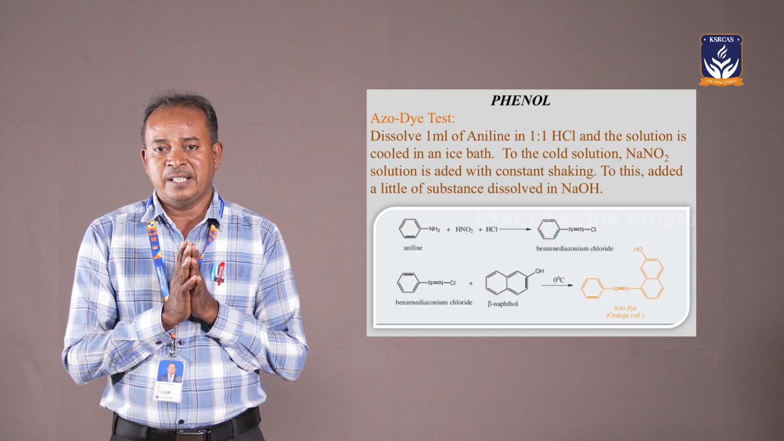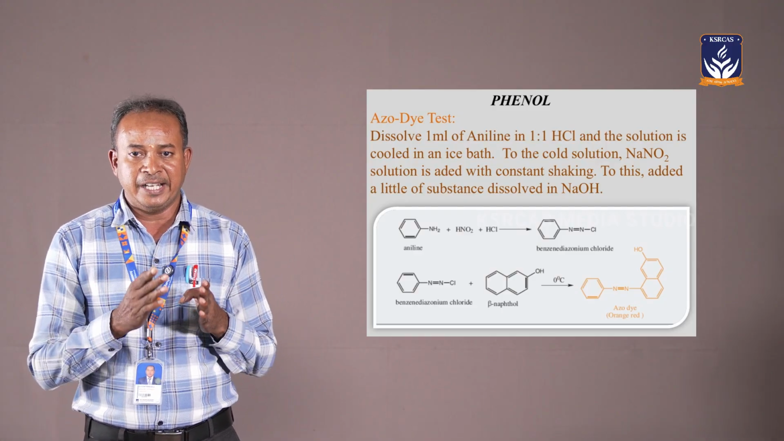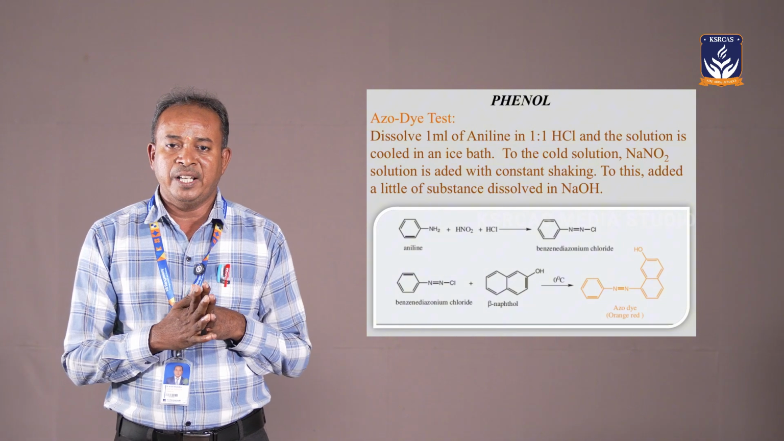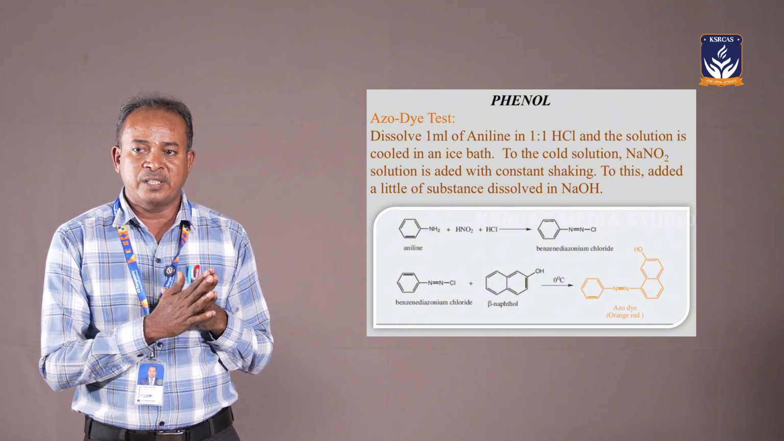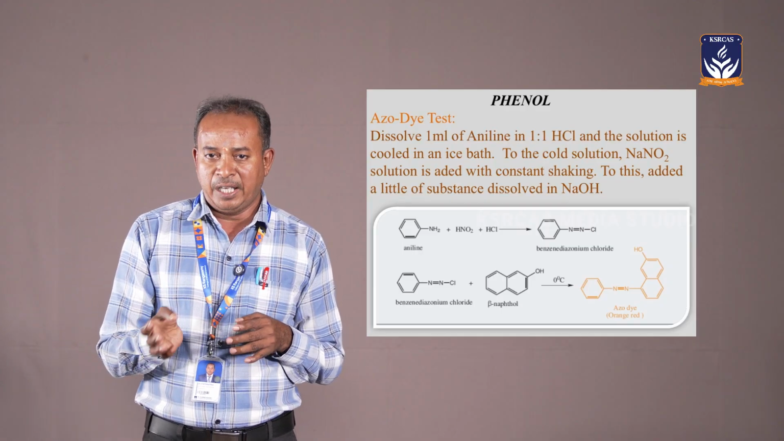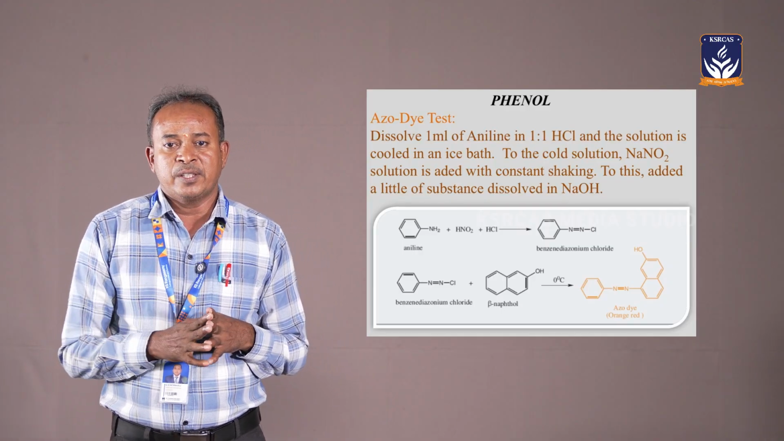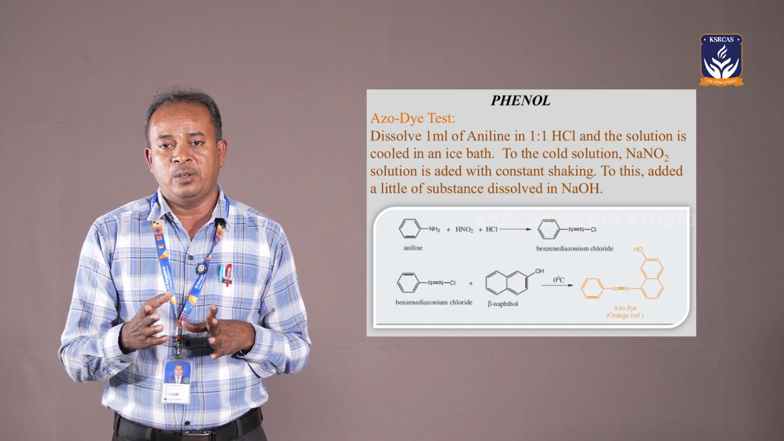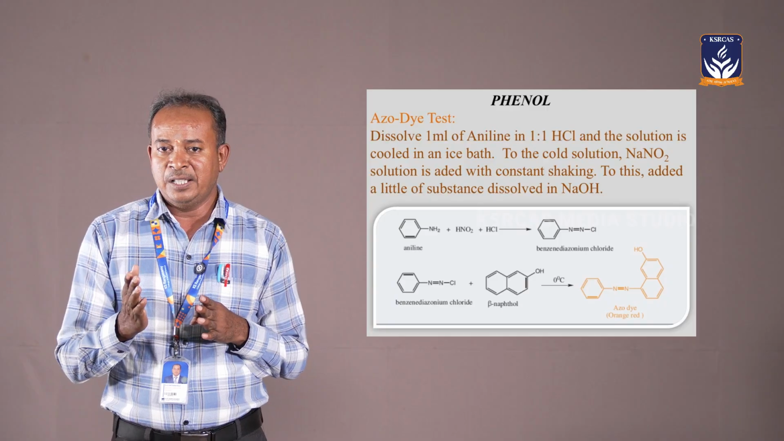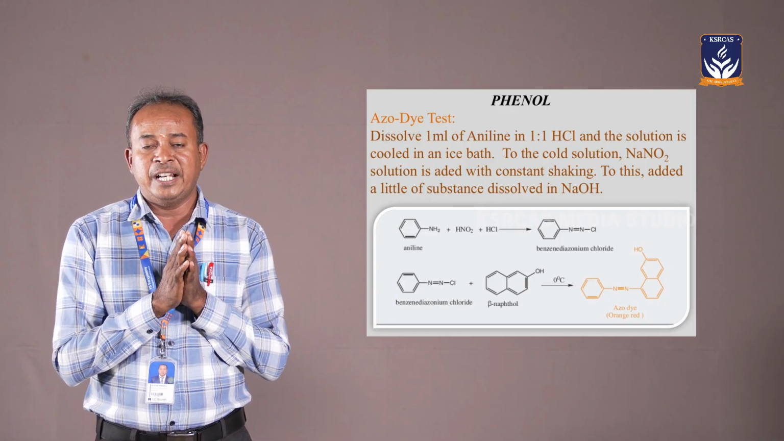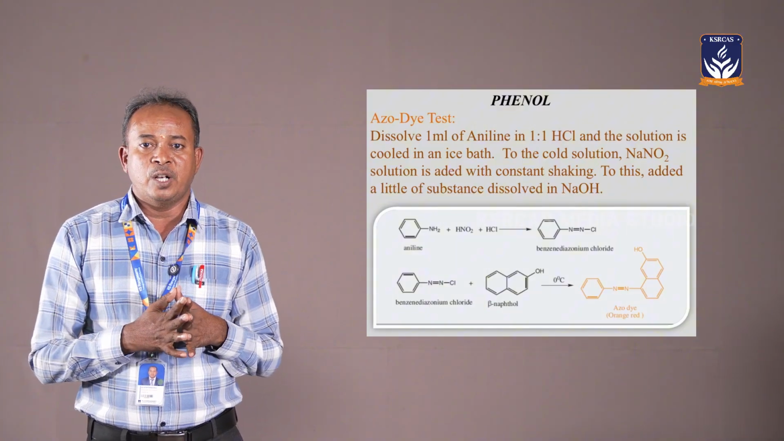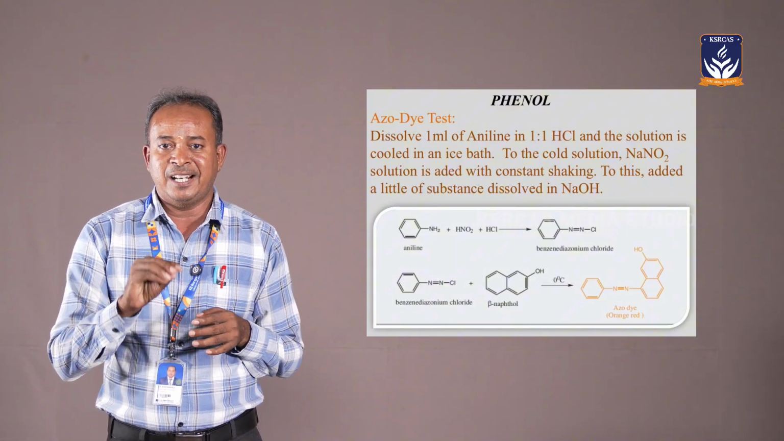What do you mean by diazotization? Diazotization means the N double bond N group is formed. How is the N double bond N group formed? The amine compound is treated with hydrochloric acid to get aniline hydrochloride. Again, sodium nitrite is dissolved in hydrochloric acid to get HNO2 and NaCl. Both are combined to get an N double bond N compound. The N double bond N compound then reacts with the coupling compound. This is called the scarlet red dye test.